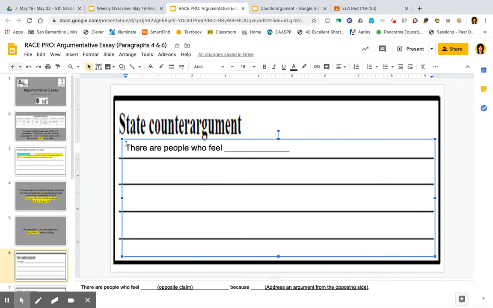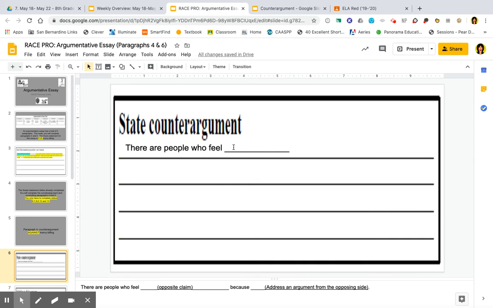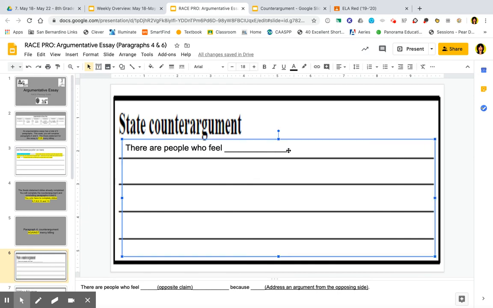What is our claim? How do I remember what my claim is? I'm going to go back to my thesis statement, and it says mercy killing is justified. So I'm going to write the opposite of that here. It's going to say mercy killing is not justified. I'm not going to type it because I want you guys to use your brains instead of just waiting for me to type it for you.